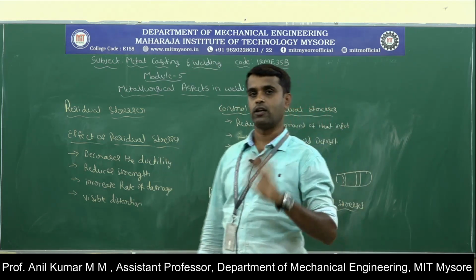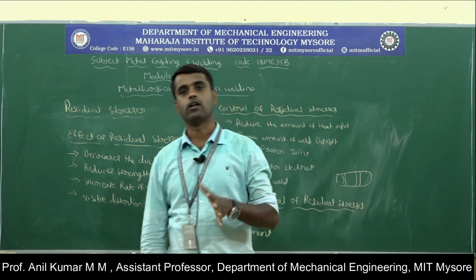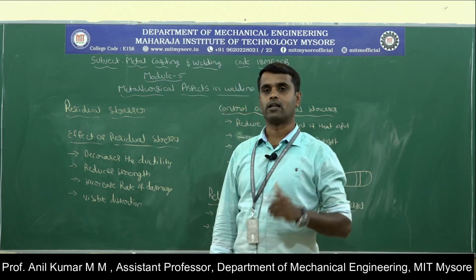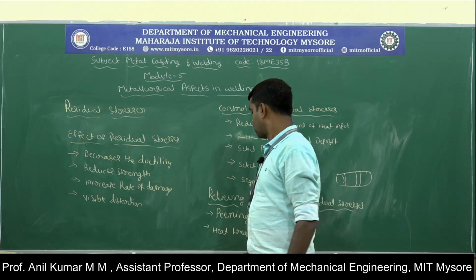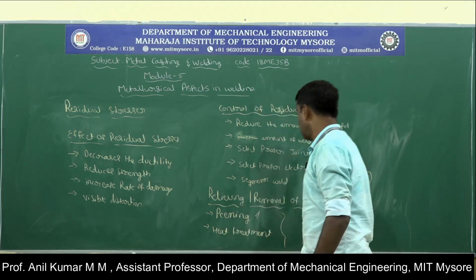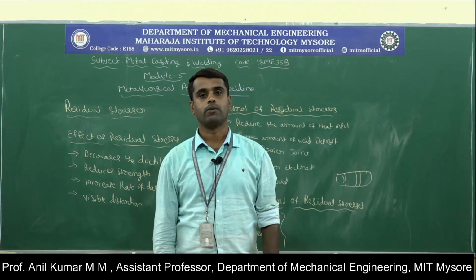Next is heat treatment. You heat the material to the required temperature and hold for some period of time, and then you go for uniform cooling. At that time we can relieve the residual stresses from the workpiece material. So these are the two methods used to remove the residual stresses present inside the workpiece material.